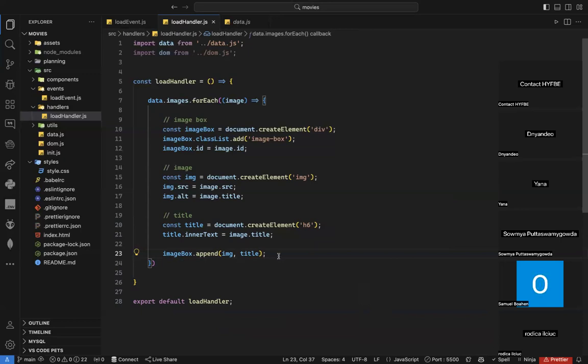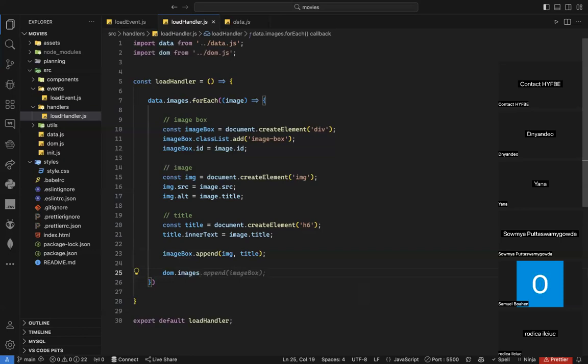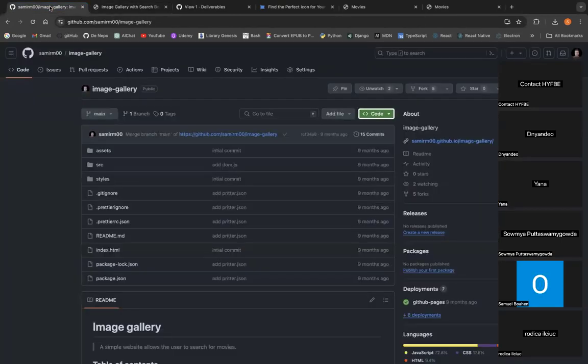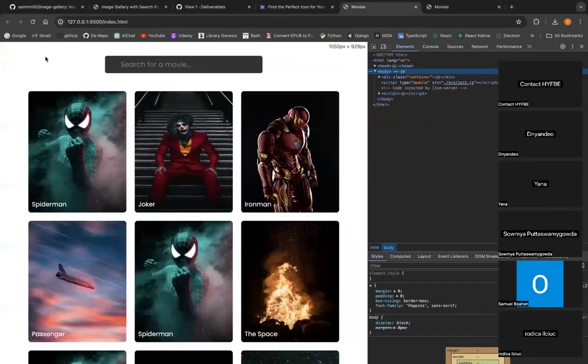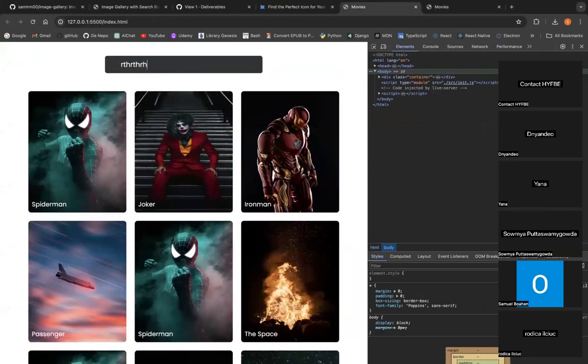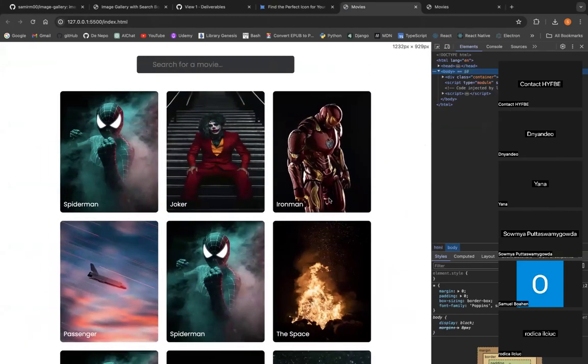That's nice. After I created this, if I go to my website, of course, I will see nothing. Why? Because I'm not appending it to the DOM. So I need somehow to append it to the DOM. But how? Well, I just say DOM dot images, which I already have, and then dot append imageBox. And now if I go to my website, which one is mine? This one is mine. So if I go here and I refresh, voila, magic, as you can see. Of course, the functionality of this one is still not working. So as you can see, it's not that complex. It's super simple, actually. Voila.